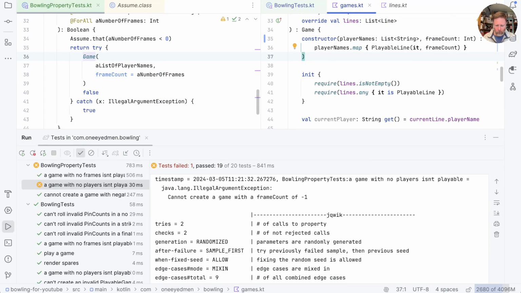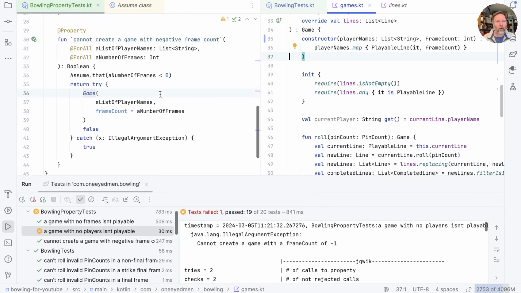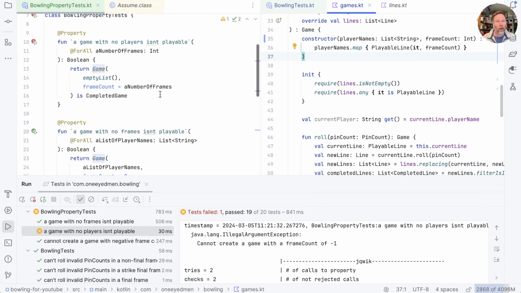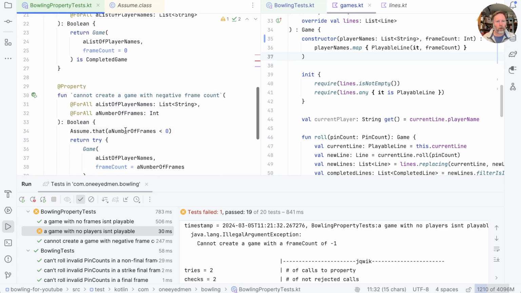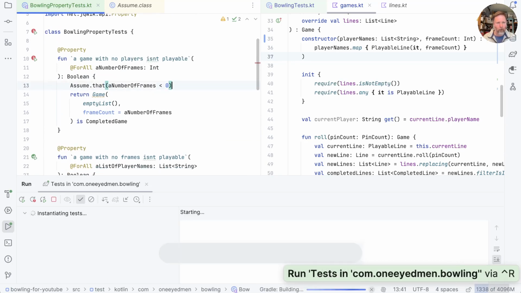Still no, oh dear. But now you see we've failed a different test. We're now failing a game with no players isn't playable. Why is that? Well, here we are. Game is now checking that number of frames is not negative, but jqwik is passing a negative number of frames in here. Well, I suppose that's all right. We can fix that with an assume. So we put that in there, and now things are still not right.